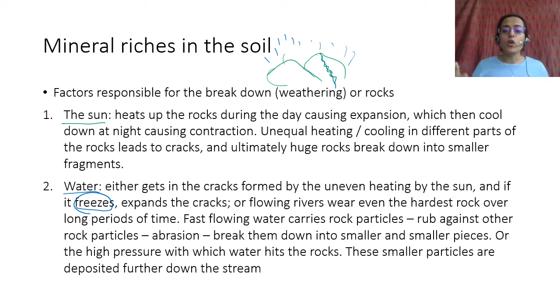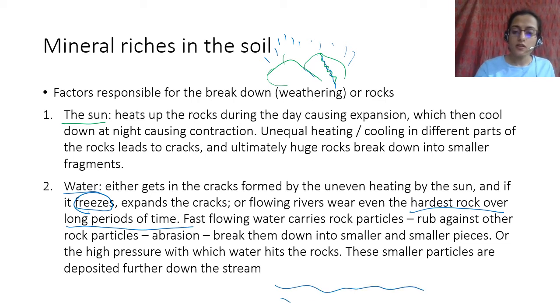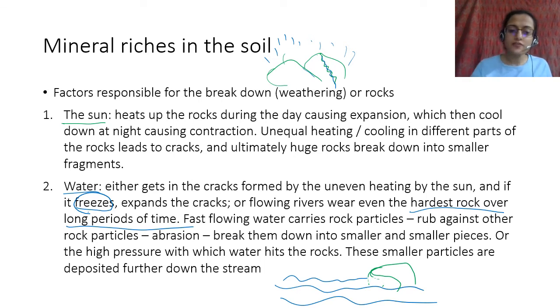Flowing water can wear down even the hardest rocks over long periods of time. This happens, of course, with rivers, and there are rocks around that. So over thousands of years, this can start chipping it off. This rock becomes like this, then the rock becomes like this, right? The shape changes. You must have seen a lot of clips.